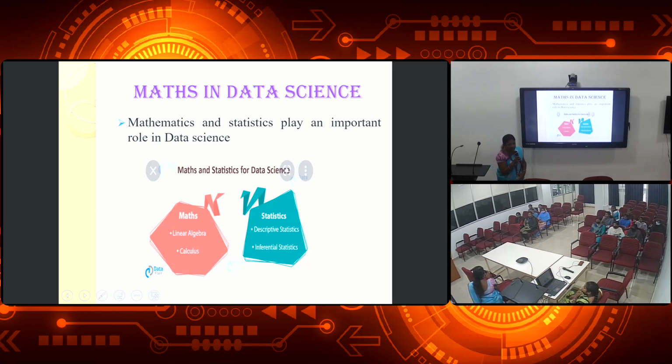For that we need mathematics and statistics. That is, you see, mathematics and statistics for data science. In mathematics, to become a data analyst, you have to be thorough in these two subjects. What are the two subjects? Linear algebra and calculus. In statistics, you have to be thorough with descriptive statistics and inferential statistics.